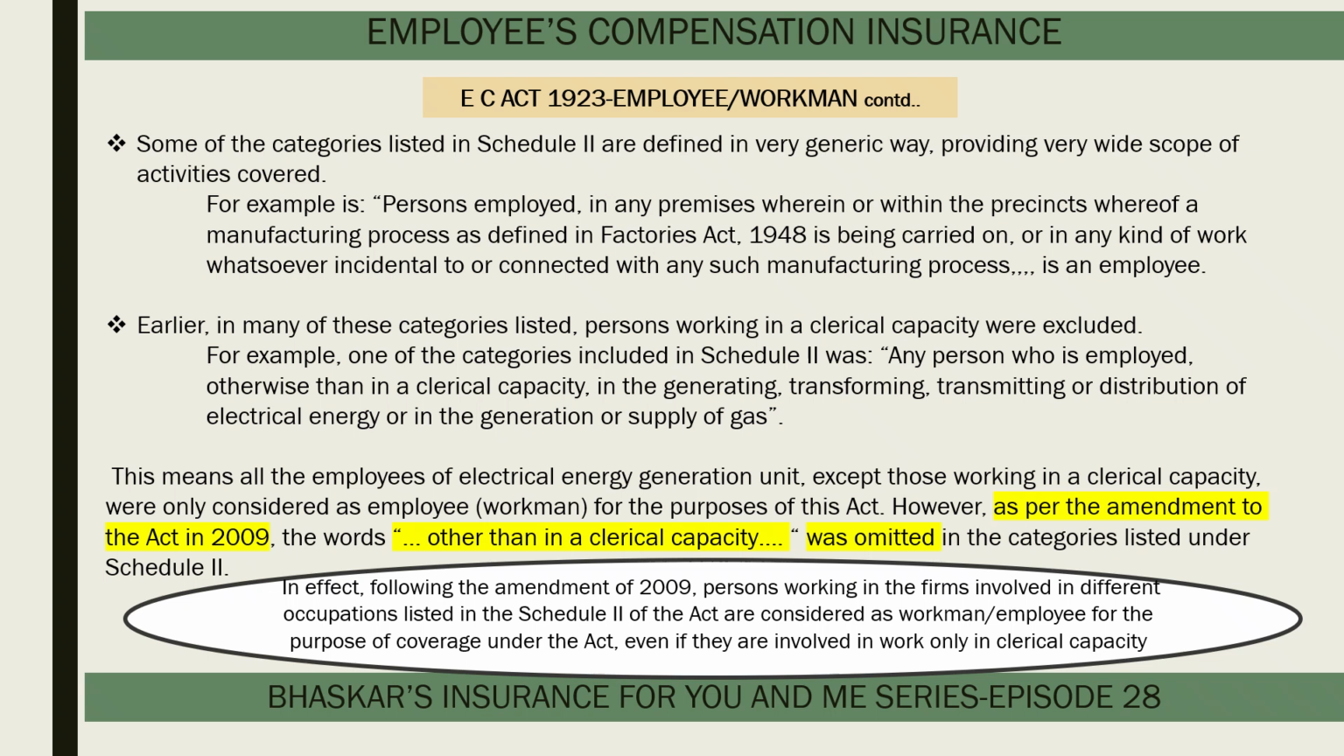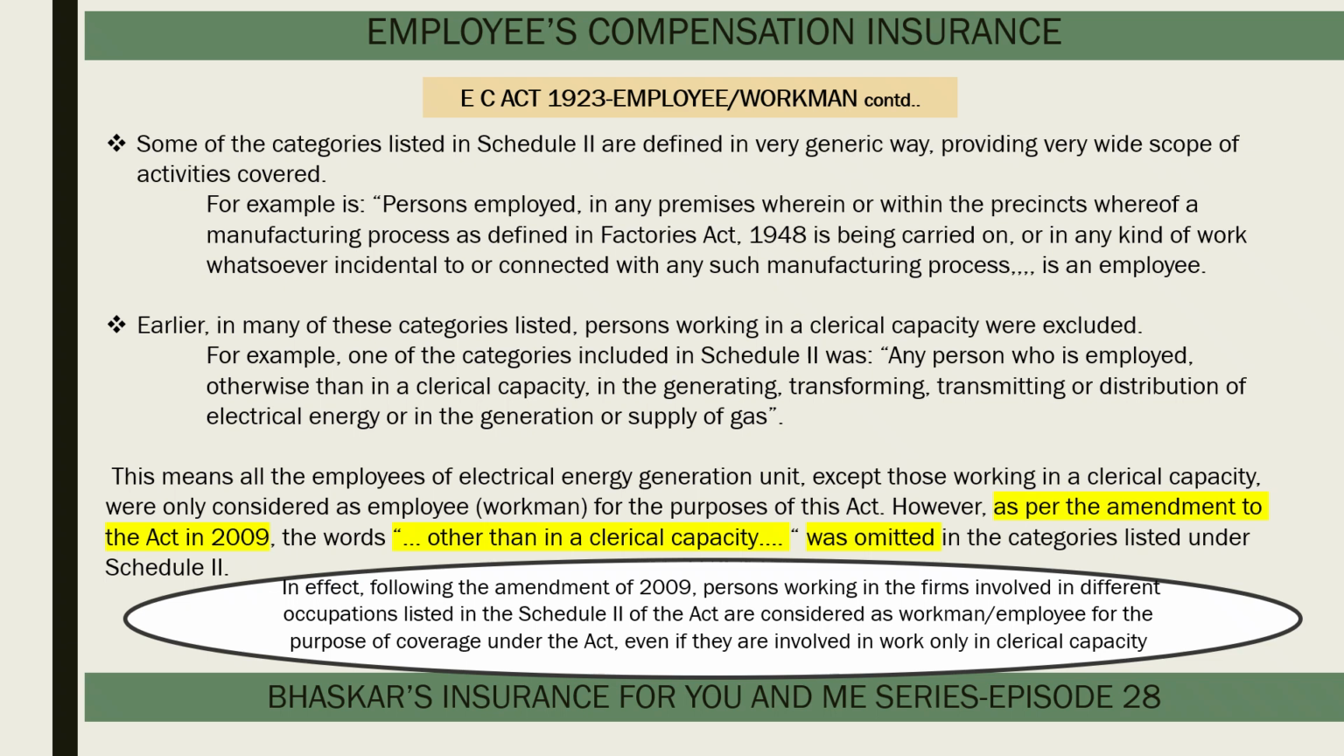Also, earlier in many of these categories listed, the persons working in a clerical capacity were excluded. For example, one of the categories included in Schedule 2 reads as any person who is employed otherwise than in a clerical capacity in the generating, transforming, transmitting or distribution of electrical energy, or in the generation or supply of gas. This means all the employees of electrical energy generation unit except those working in clerical capacity were only considered as employee for the purpose of this Act.